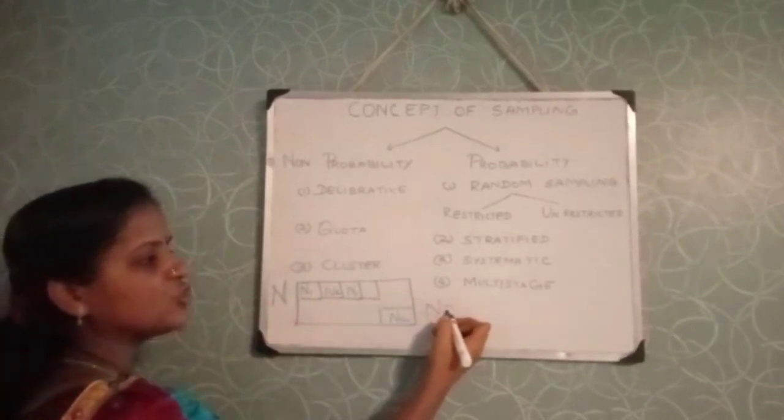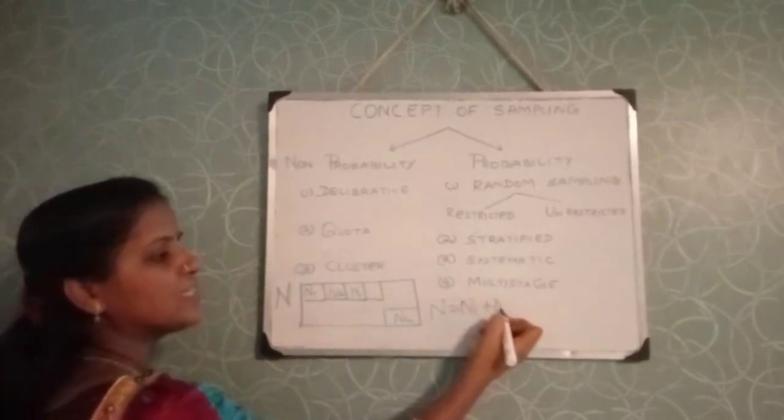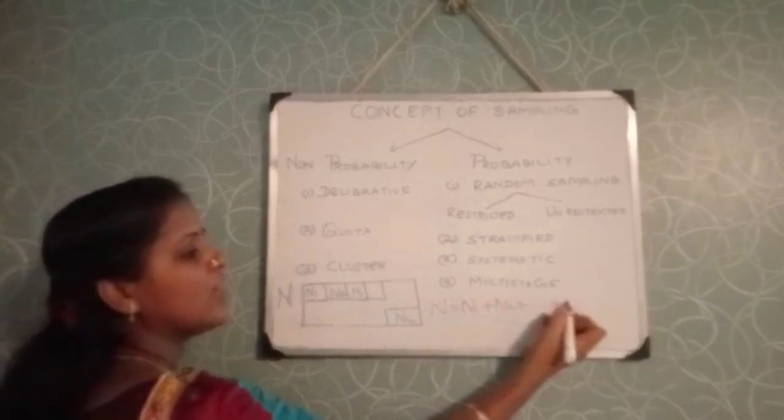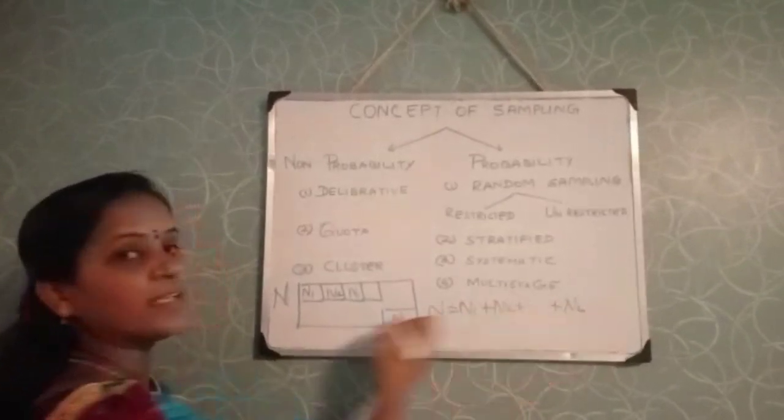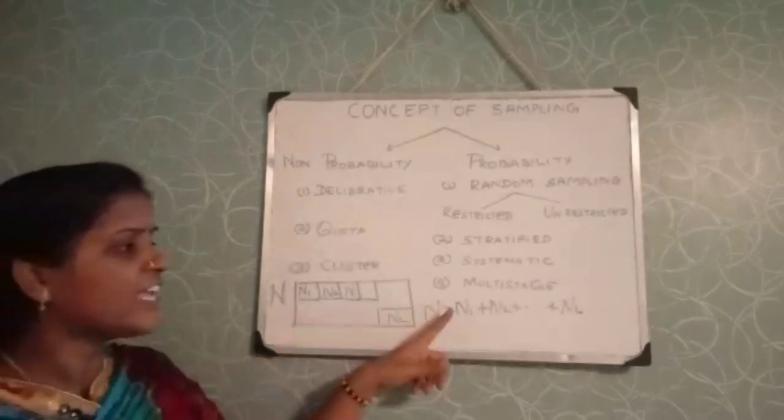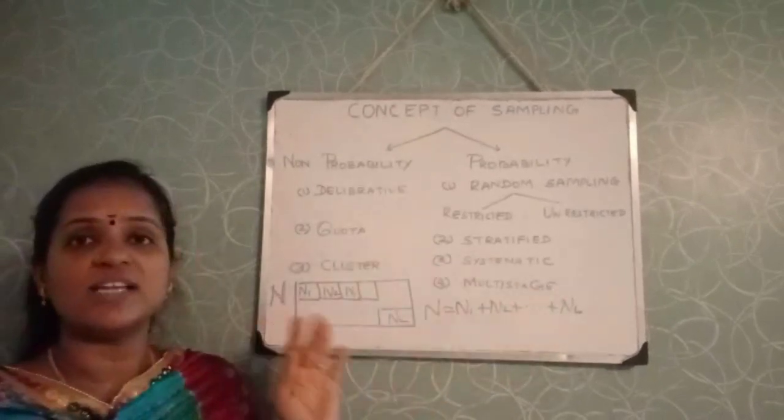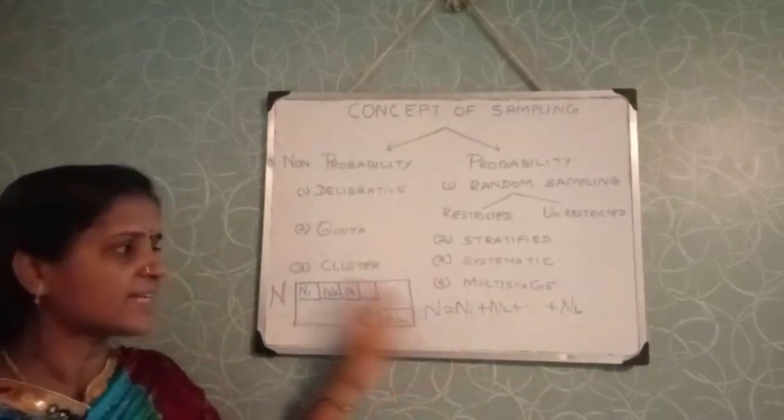Exhaustive in the sense that N should be equal to N1 plus N2 and so on up to NL. Each of N1, N2, N3 is called a stratum, or strata in plural.